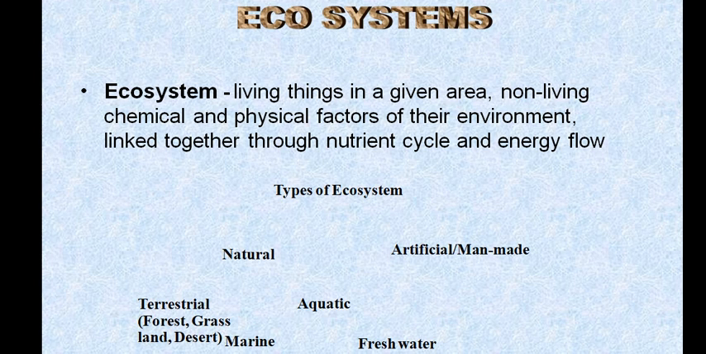So actually we have two types of ecosystem. One is natural and another one is artificial, that is man-made. In the natural we have terrestrial ecosystem and aquatic ecosystem. Again in the aquatic, meaning in the water, we have marine as well as fresh water. So these are the different types of ecosystems.